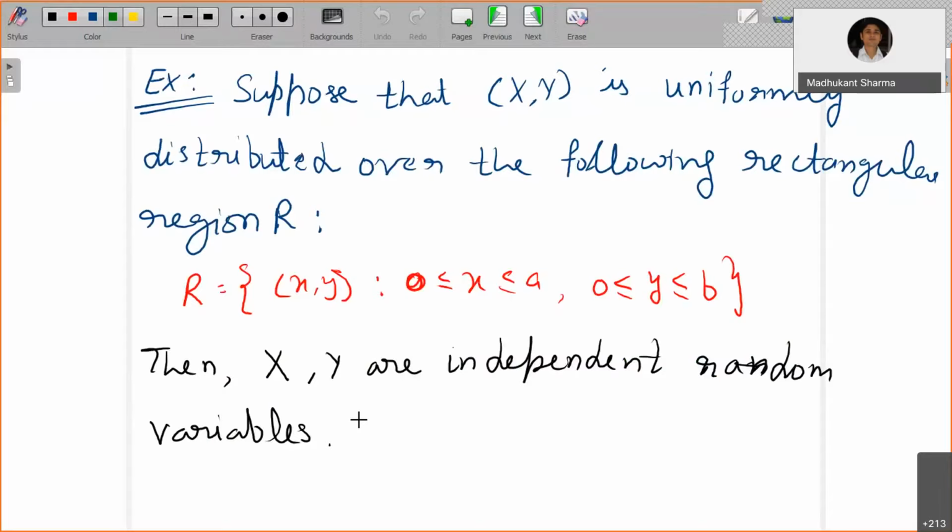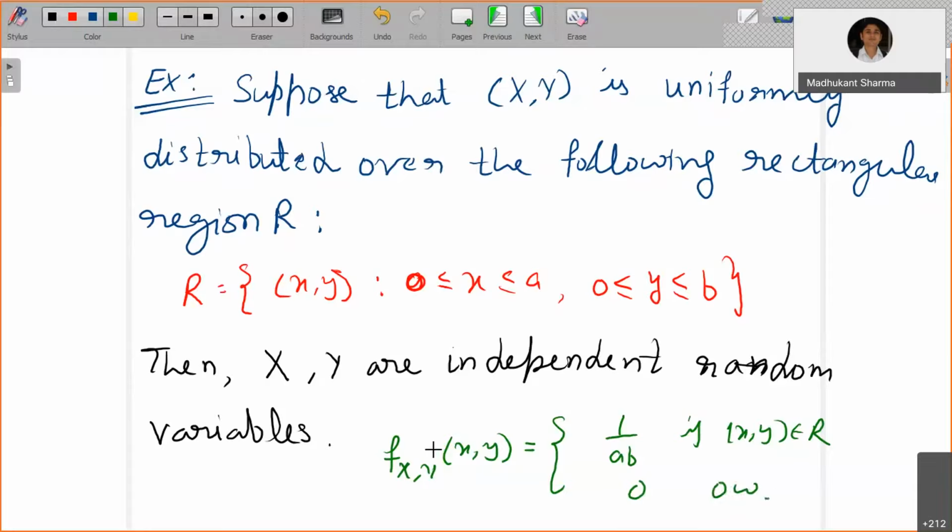So what will be the joint density function here? For this case, f_{X,Y}(x, y) is equal to 1 upon the area of this rectangular region, which is A into B, if (x, y) belongs to R, and 0 otherwise.